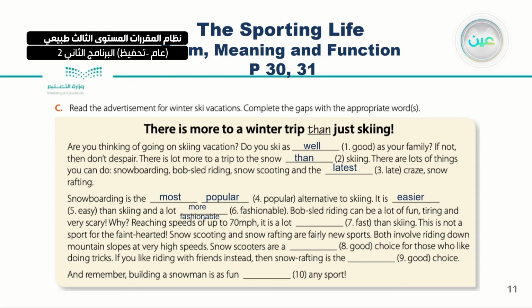Number 7, here we have fast, and the answer is faster, because now we are comparing between two things. Number 8, good. Do you remember? We cannot use -er with good. We have to change the word. Sometimes you cannot just add the ending, you have to change the word, but here I'm going to use are a good choice for those who like.